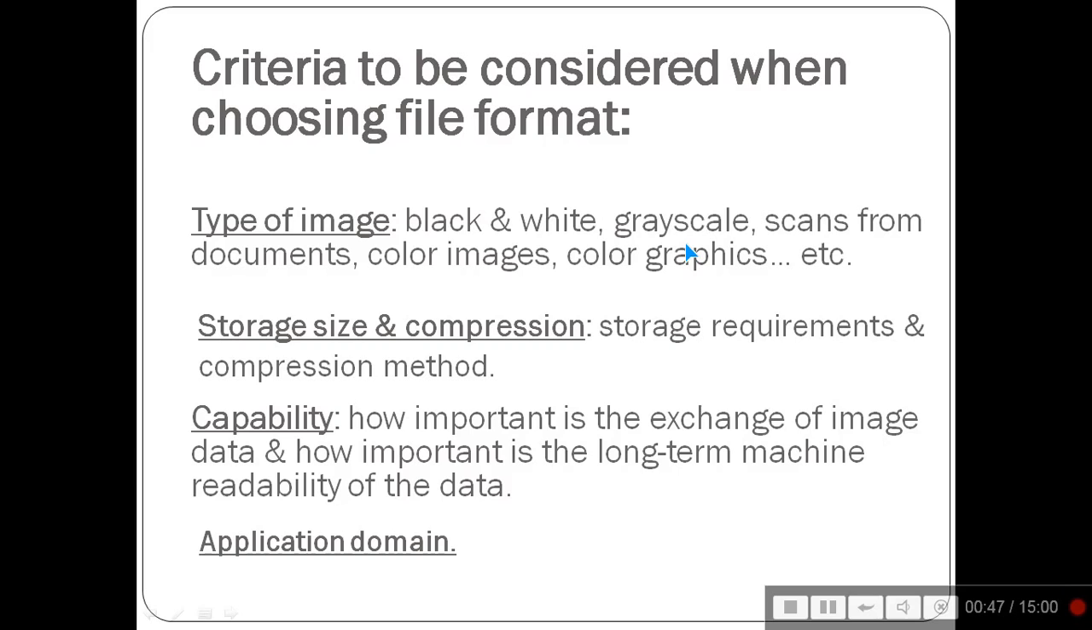So what are the criteria to be considered when choosing a file format? These are the type of images, storage, capability, and application domain. Type of image means black and white, grayscale, scans, color images, or color graphics. Storage size or compression means what your storage requirements and compression method are. Capability: how important is the exchange of image data, and how important is the long-term machine readability of the data.